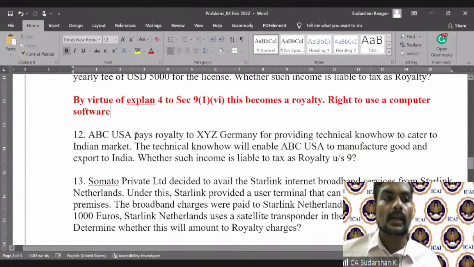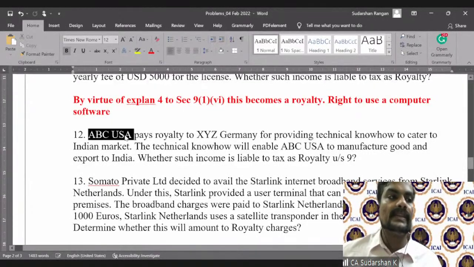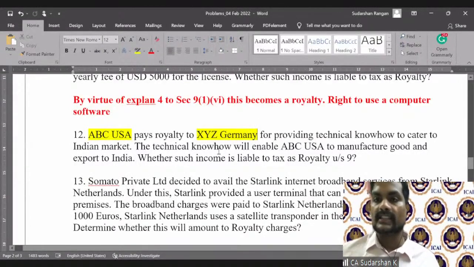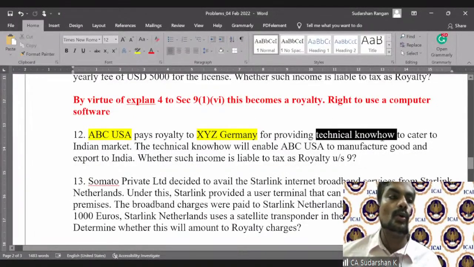ABC USA pays royalty to XYZ Germany. Now, please observe the question. ABC USA, which is a US entity, pays royalty to XYZ Germany, which is also a non-resident entity, for providing technical know-how to cater to the Indian market.